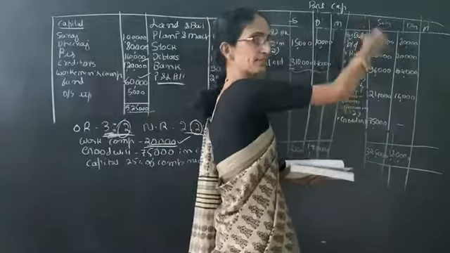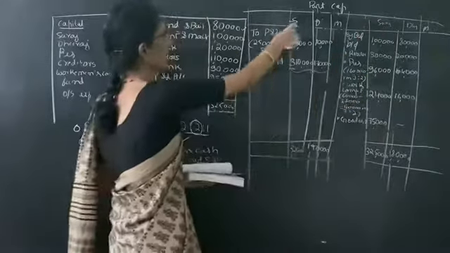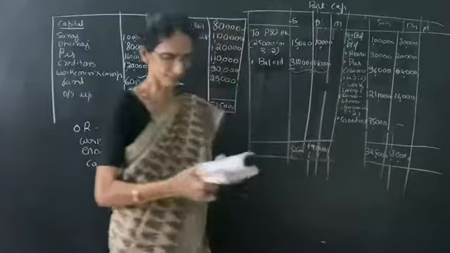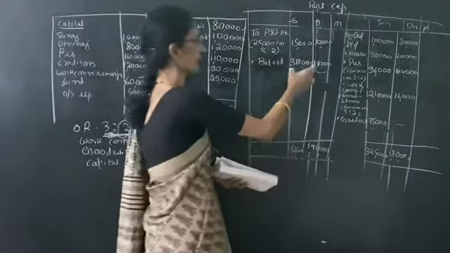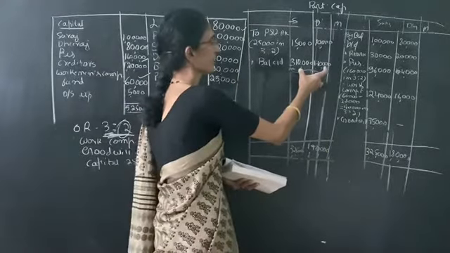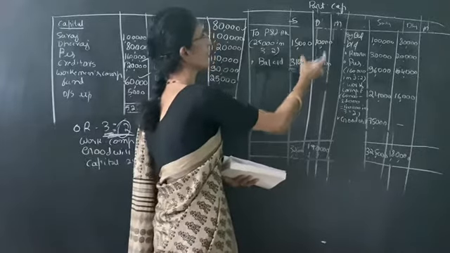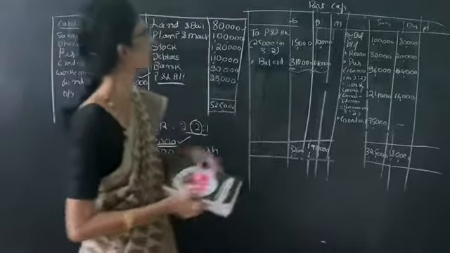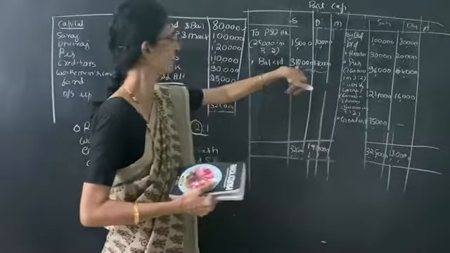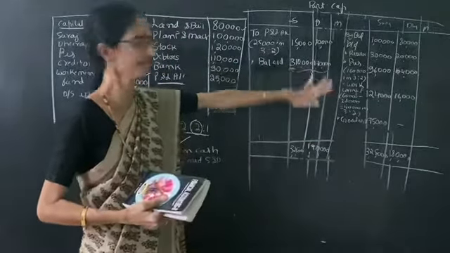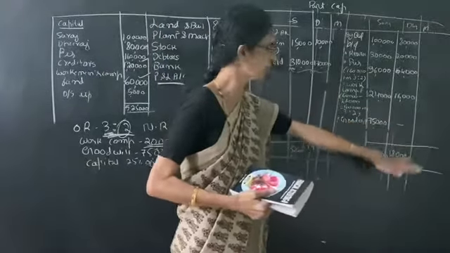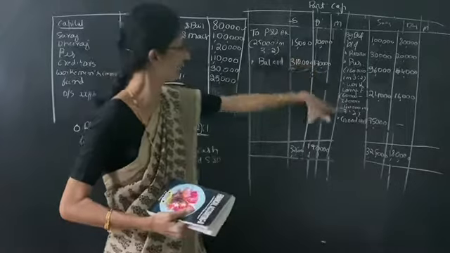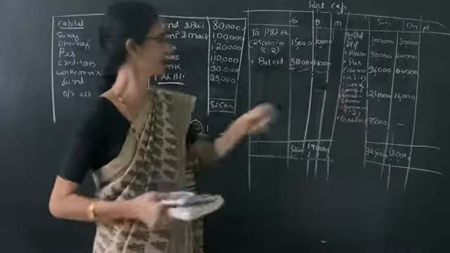Now all the adjustments are over. The capital of Suraj is 3,10,000 and Dheeraj is 1,70,000. That is why we first total the old partners' capital accounts, get the balance, then write the new partner's capital.